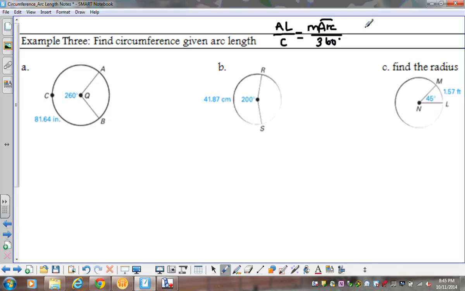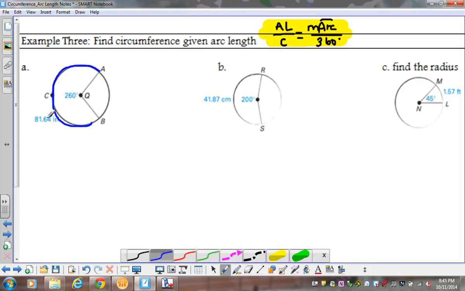All right, so I'm just going to refer back to this equation right up here, and we'll even highlight it for you. How about that? So that's the equation, that's the proportion that I'm going to be referring back to. All right, so once again, I'm trying to find different pieces here, but they're giving me my arc length. All right, so in this first one, they give me the measure of my arc. So from this arc right here, because that's the arc that I know the length of, that has a measure of 260 degrees, and its length is 81.64 inches. I'm trying to find the circumference.